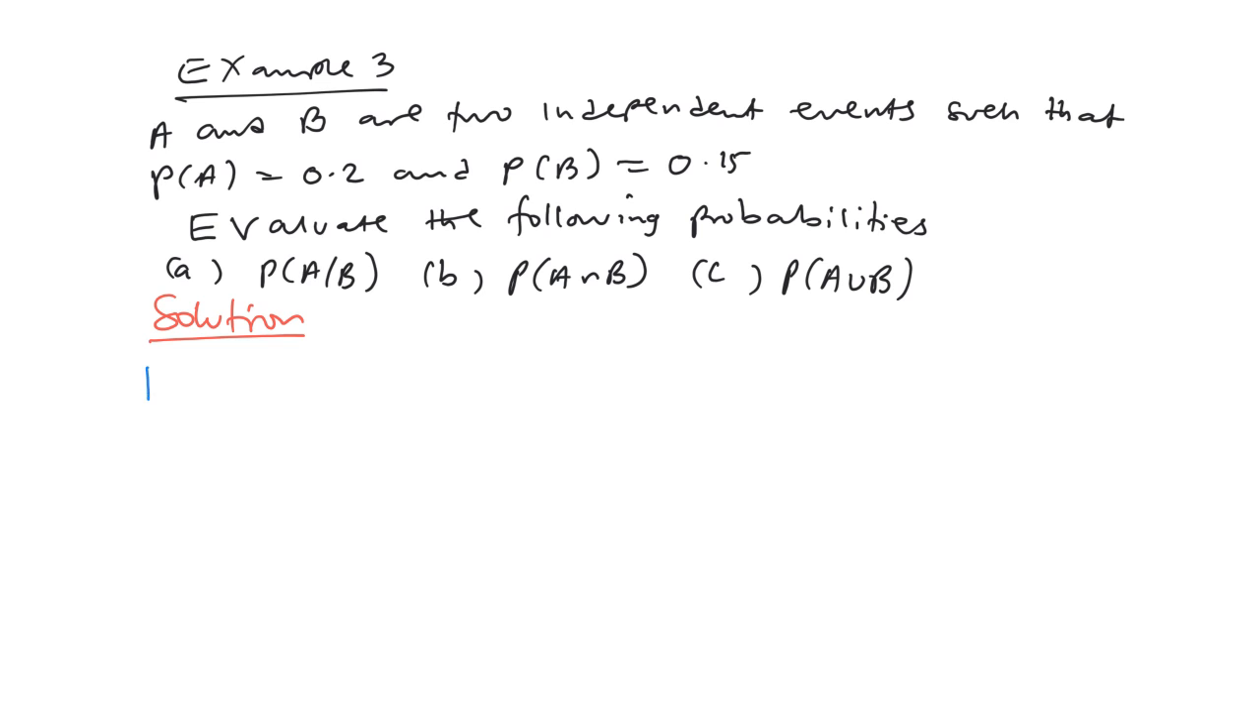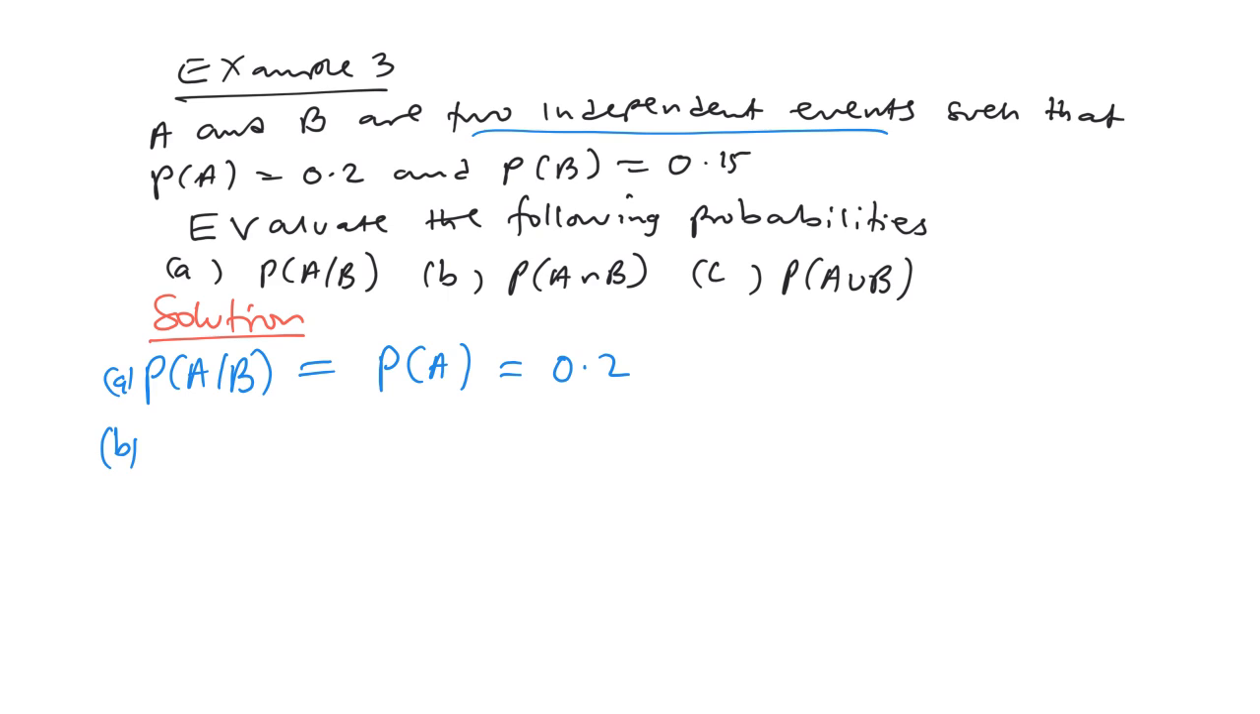So they are asking for the probability of A given B, but they have mentioned that the two events are independent. Okay, and we say that for independent events, the probability of A given B is precisely the probability of A, which is 0.2. Okay, then that's part A.